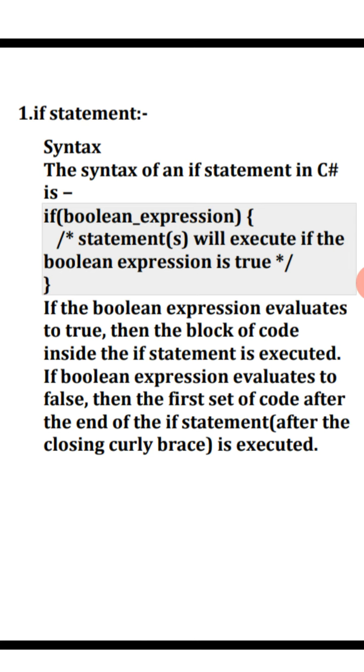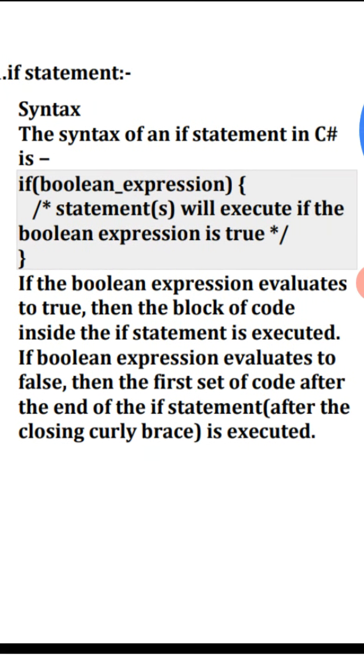If the Boolean expression evaluates to true, then the block of code inside the if statement is executed.